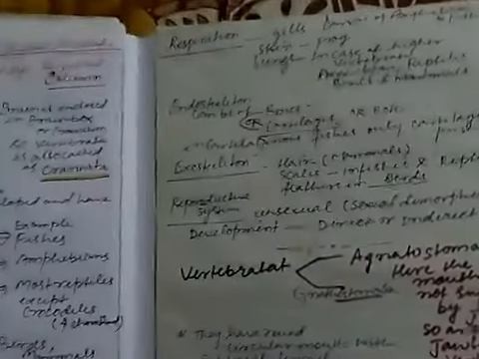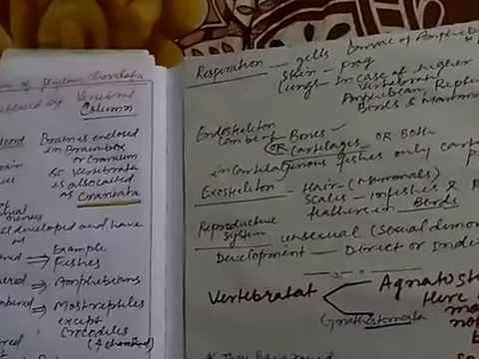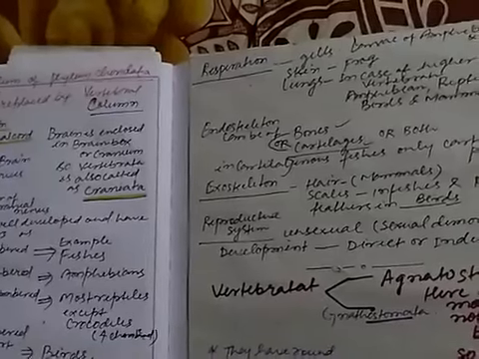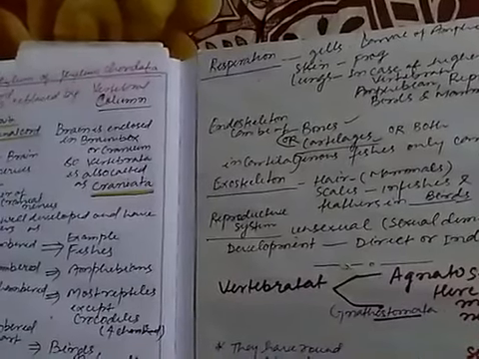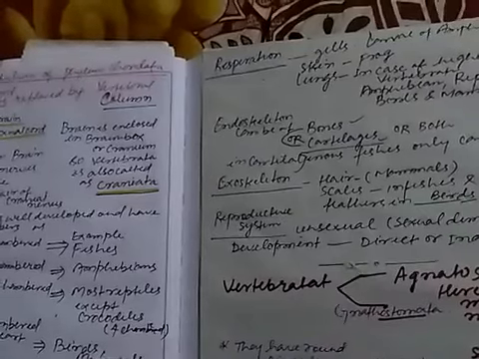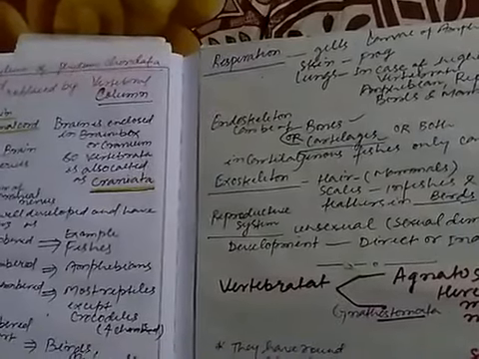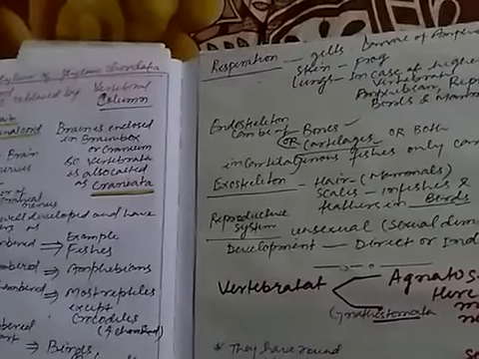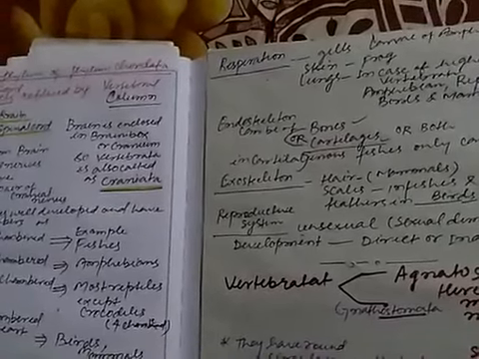Now the respiration part in vertebrates. Respiration is through gills, skin or lungs. Gills are found in amphibians and fish, skin in the case of frog, and lungs in higher vertebrates: amphibians, reptiles, birds and mammals.